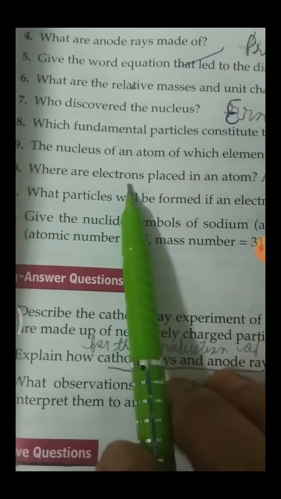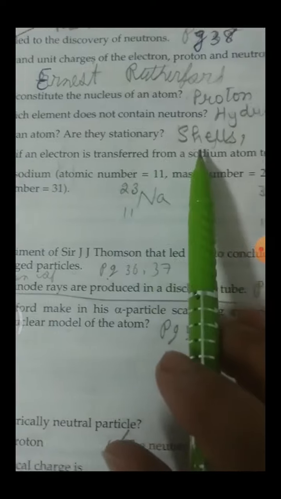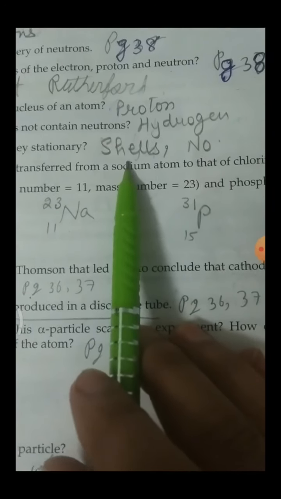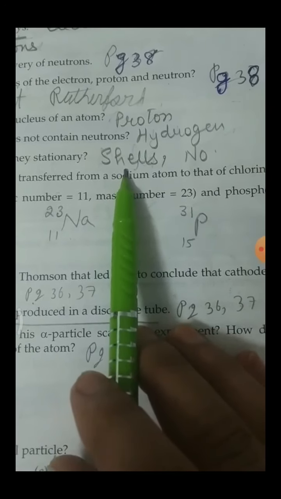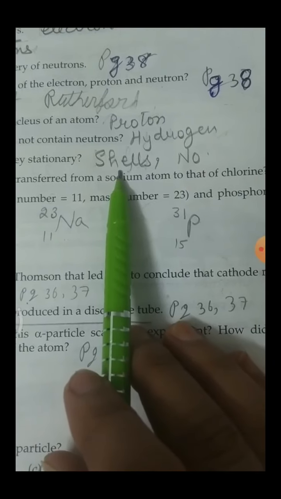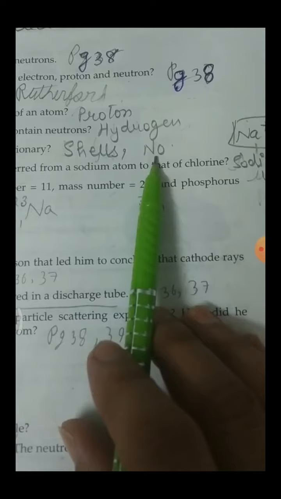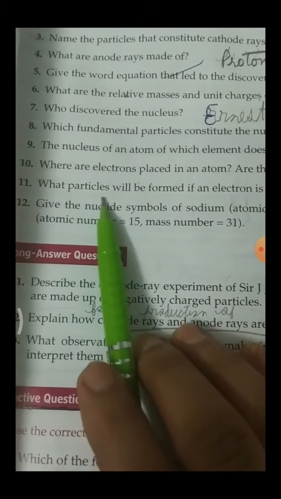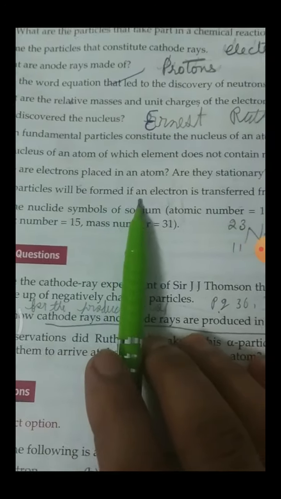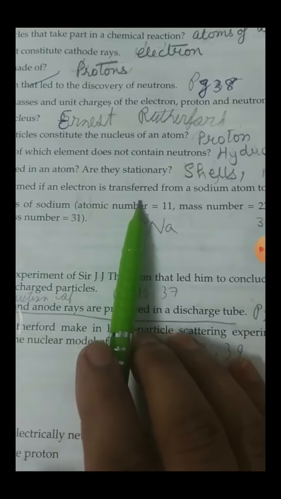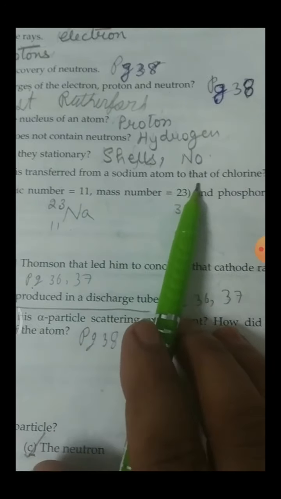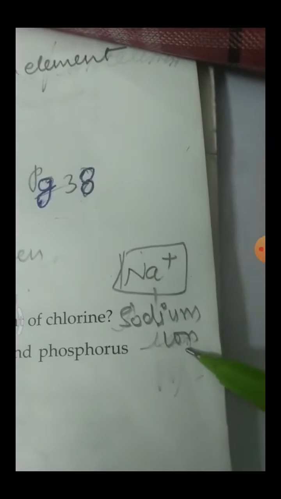10th, where are the electrons placed in an atom? Are they stationary? The answer is shells. Electrons are placed in the shells. No, they are not stationary. 11th, what particles will be formed if an electron is transferred from a sodium atom to that of chlorine? Sodium ion.